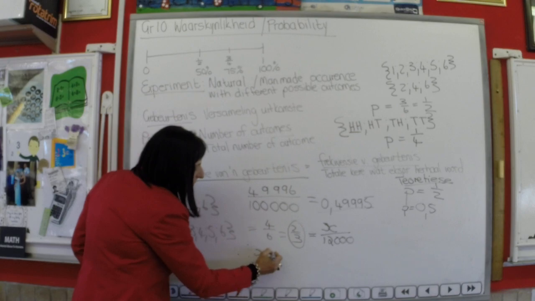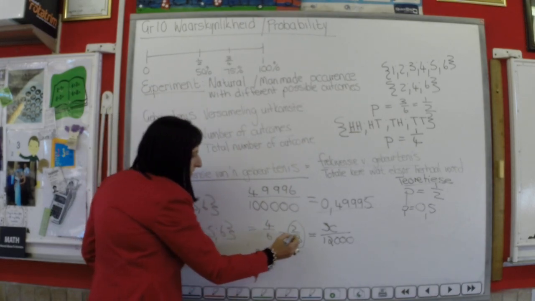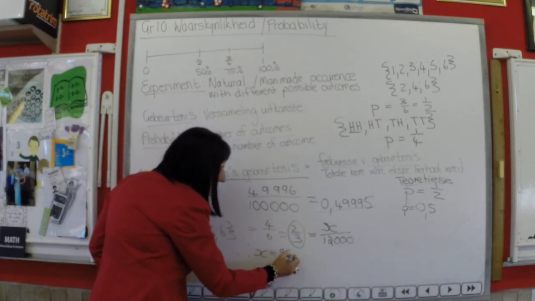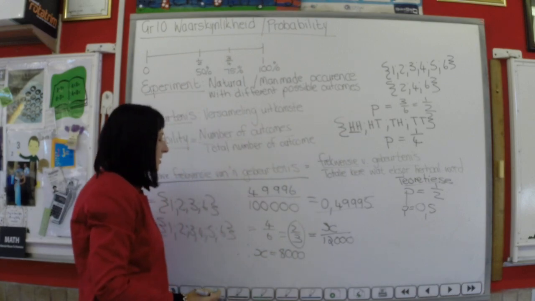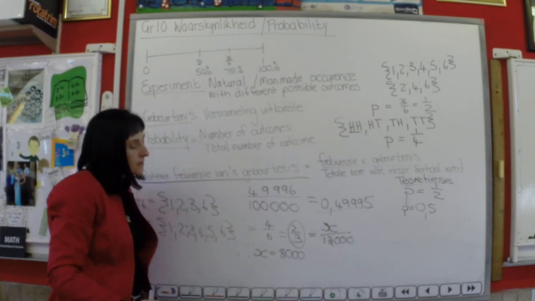Therefore, you expect the die to land 2 times 4,000, which is going to be 8,000 times on a factor of 6.